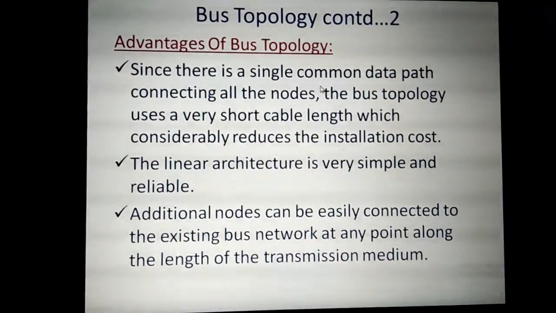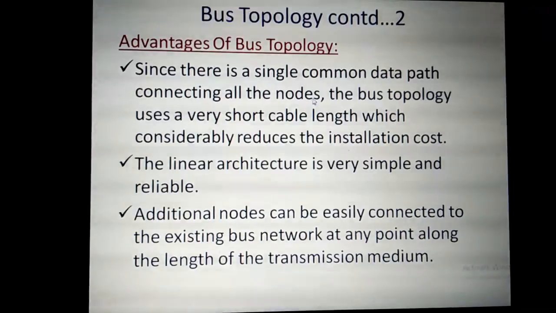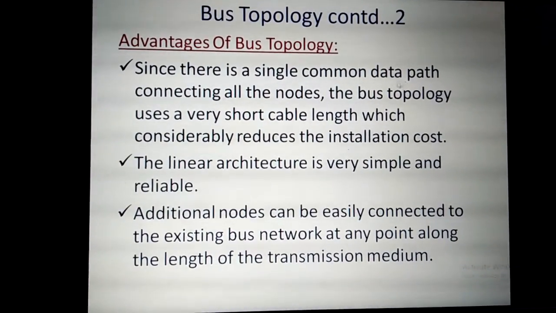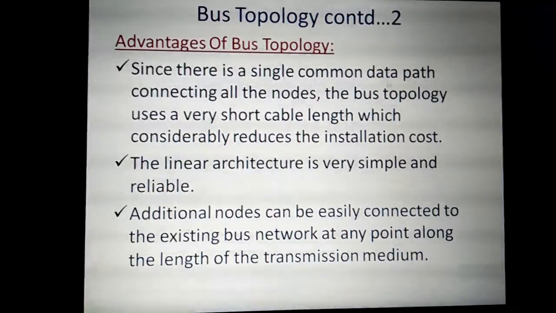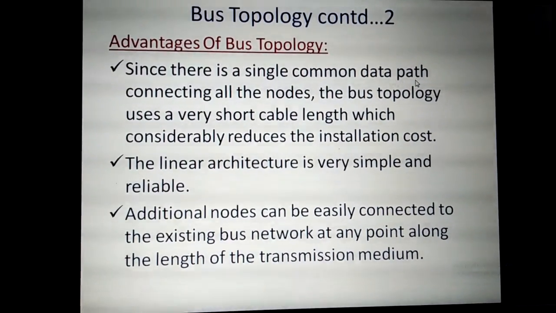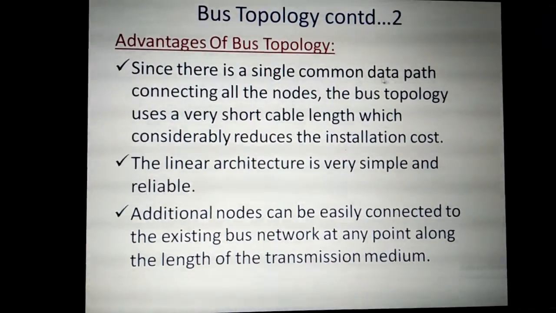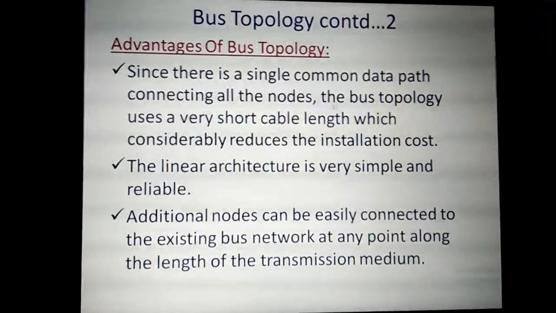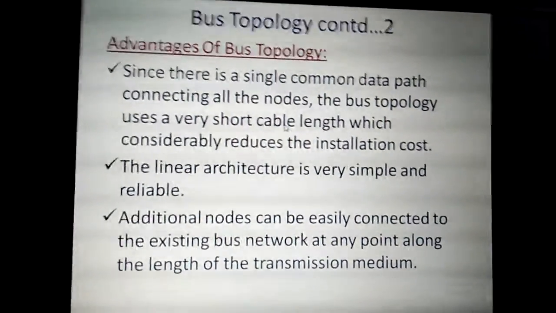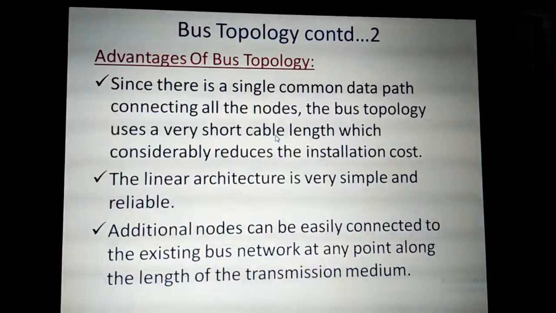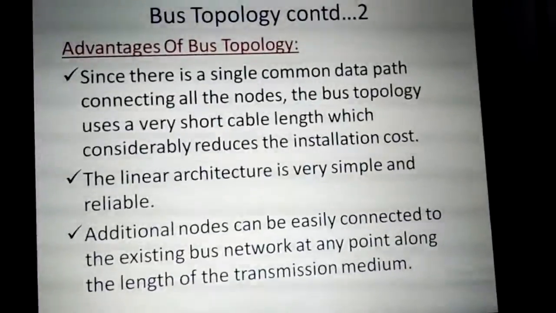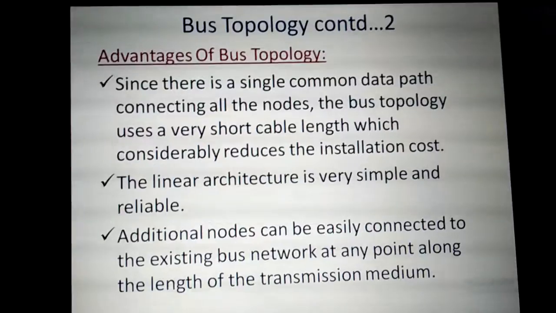What are the advantages we have here? It is easy to install, with a linear architecture, very simple and reliable, and there is a common data path connecting all the nodes. Data path here means the cable. A single common data path is used for connecting all the nodes, and the bus topology uses very short cable length, which considerably reduces the installation cost. The cost of installing this bus topology will be very much less.